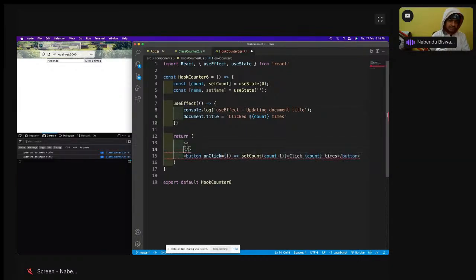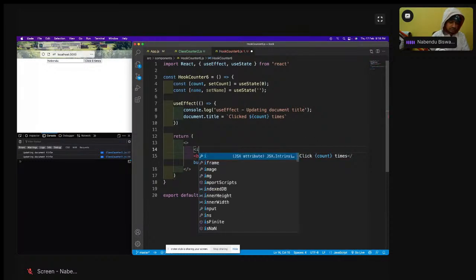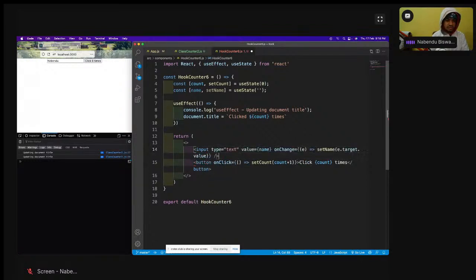Then I'm going to have the input, type is text, value is name, onChange is like this, target dot value is there. So it is working like this, and I have put this console log also.